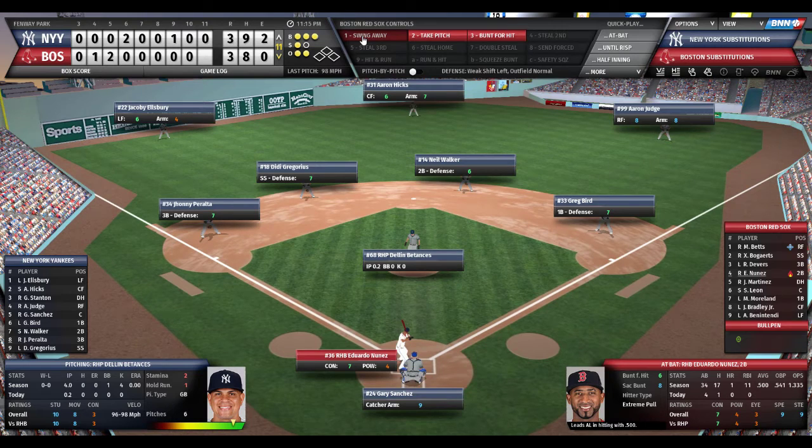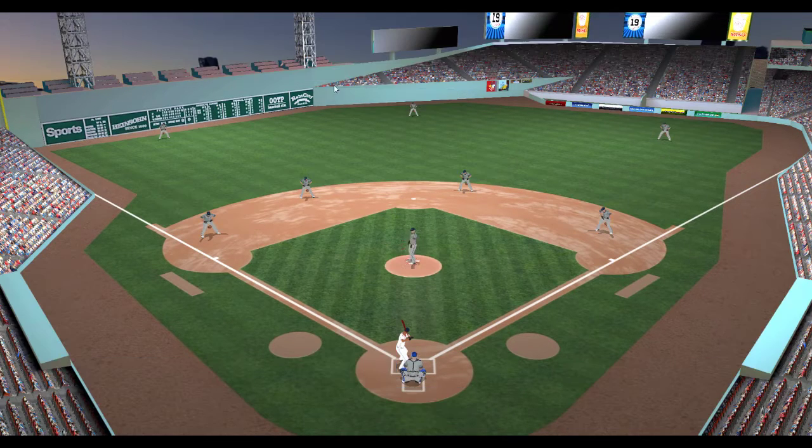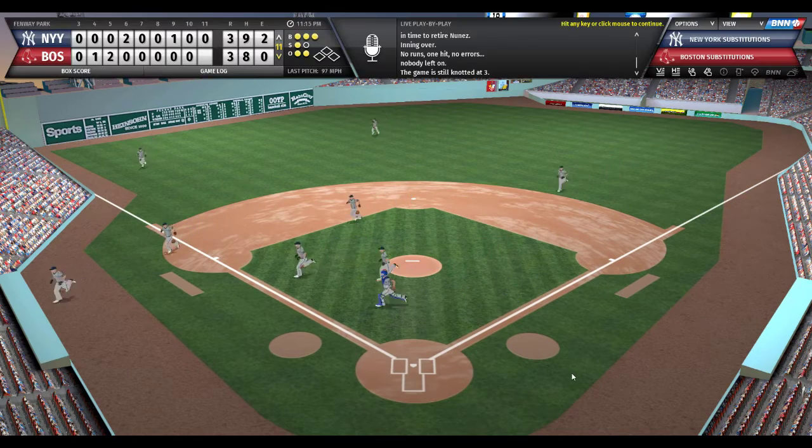Sanchez wiggles a finger, sets the target. Dylan Betances ready to work. He sets and delivers to Eduardo Nunez. 2 outs, bases empty, 3-3 ball game, bottom of the 11th. That ball is hit to Didi Gregorius at short. And did they get him? Yes, they just nip Nunez at first. Wow.